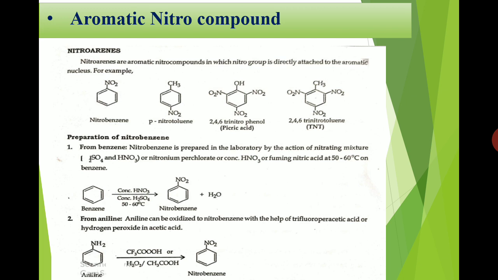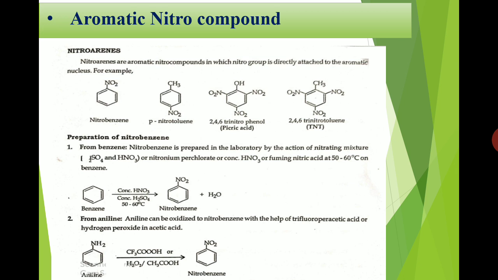So when a nitro group is attached on an aromatic ring, we call it an aromatic nitro compound. Let's see some examples here. So nitrobenzene, para-nitrobenzene, 2,4,6 trinitrophenol, that is picric acid. Okay, its common name is picric acid, which we use in the lab. And the next molecule is TNT. The full form of TNT is 2,4,6 trinitrotoluene. Okay, this TNT is used in explosives.